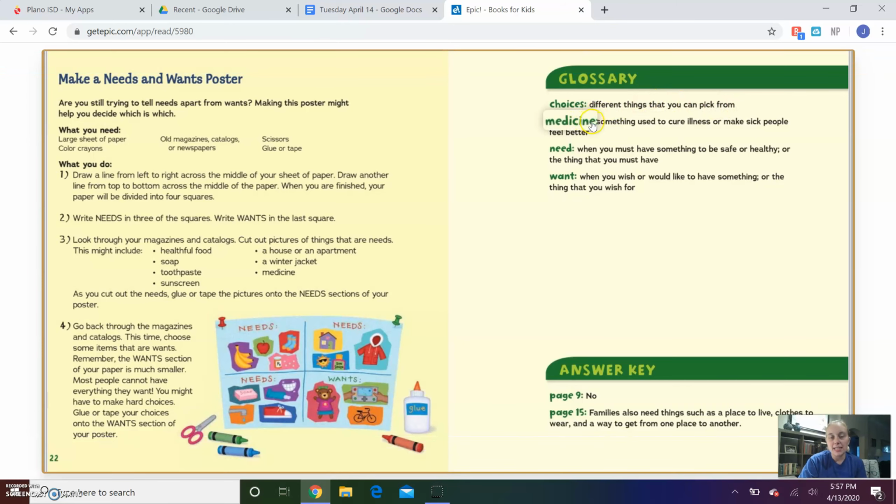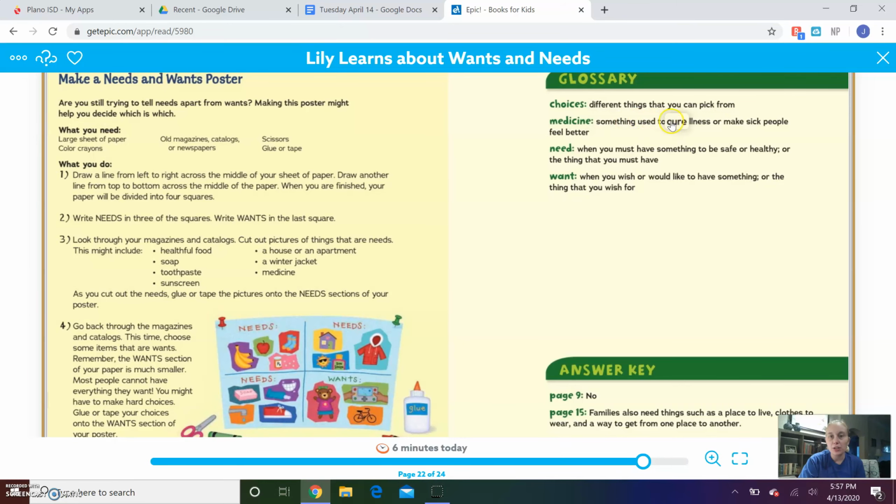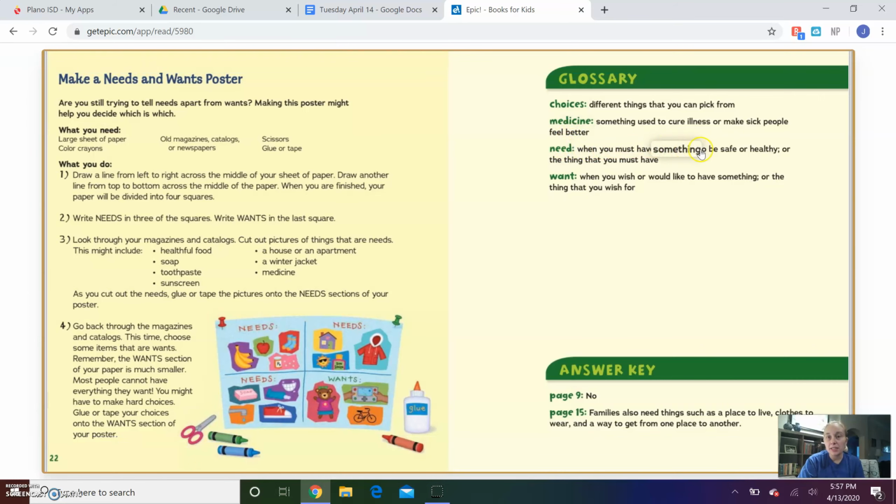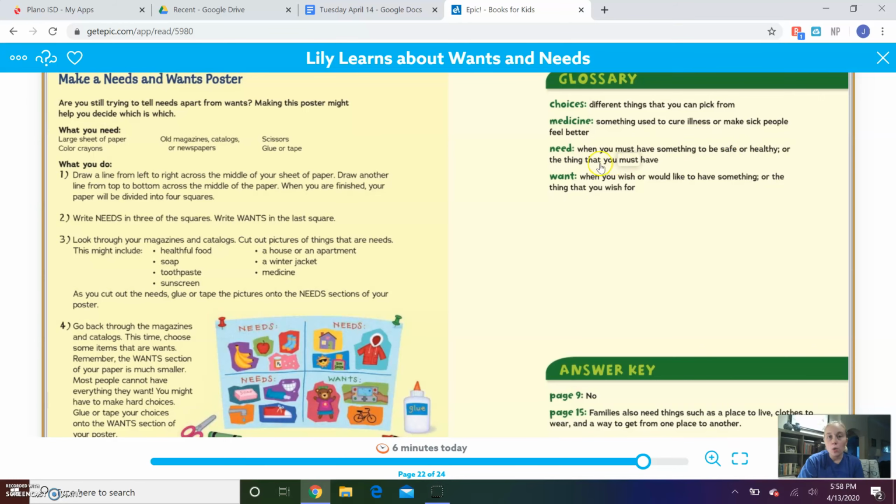If you don't know what medicine is, it tells you back here it's something used to cure illness or make sick people feel better. A need is when you must have something to be safe or healthy, or the thing that you must have. And a want is when you wish or would like to have something, or the thing that you wish for.